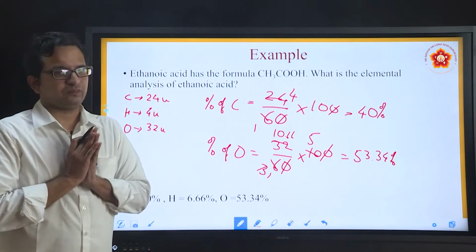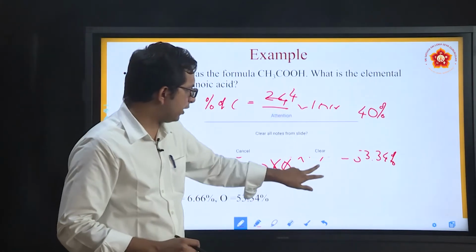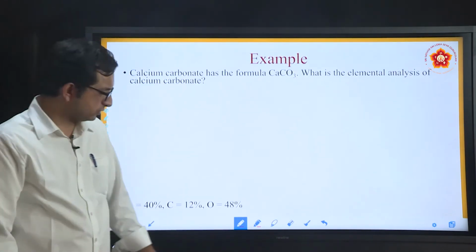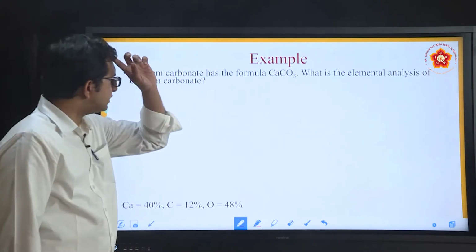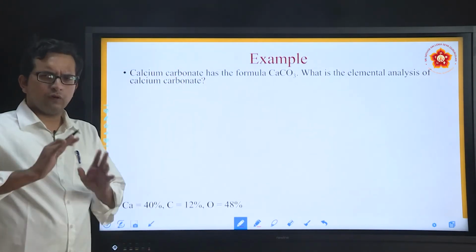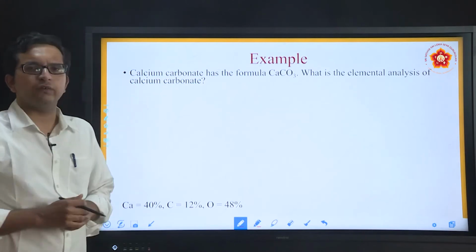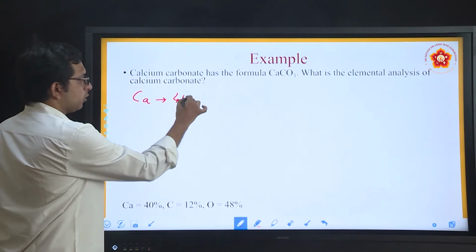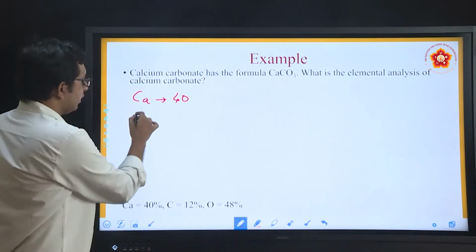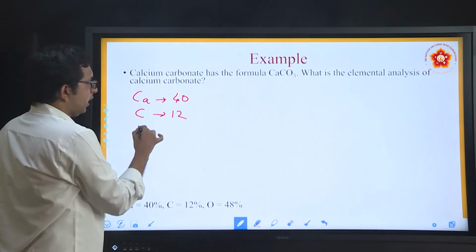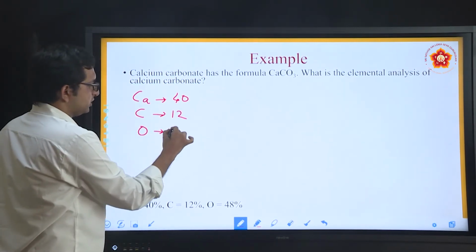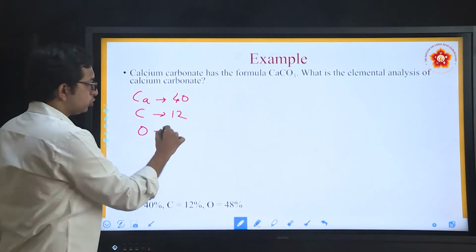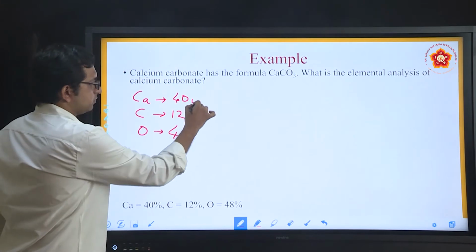Since this was the first problem, I hope you have got a good idea about this, and let us take the second problem. They have taken the compound calcium carbonate. Once again, the first thing you have to do is find the overall mass. First, what do we know? Calcium mass, we know it to be 40, atomic number 20, mass number 40. Carbon mass, we know it to be 12, and oxygen mass, we know it to be 16, but how many oxygens are there here? In total, there are 3. So 16 into 3 will be 48.